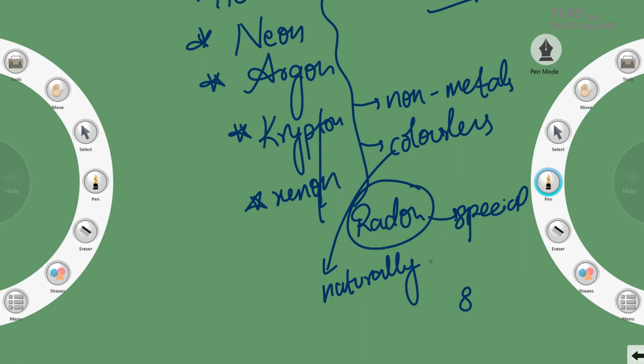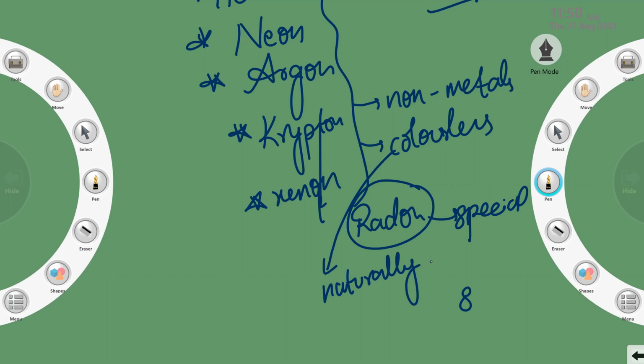These elements won't combine with other elements, ma'am. They are individual; they generally exist as single atoms. They are already stable and don't need electrons from any other element. Stability comes when the outermost shell has 8 electrons. Other group elements don't have stability; they have only 7 electrons in the outermost shell. So they borrow electrons from neighboring elements to acquire stability, and hence they are highly reactive.